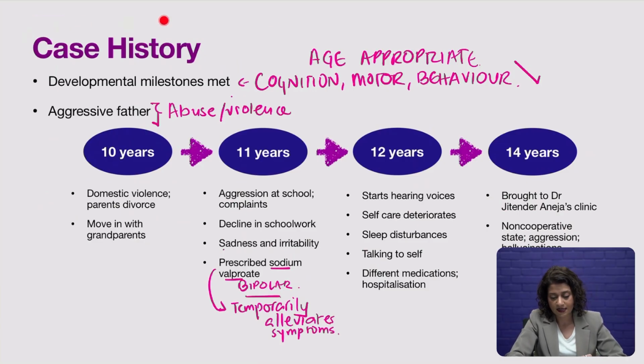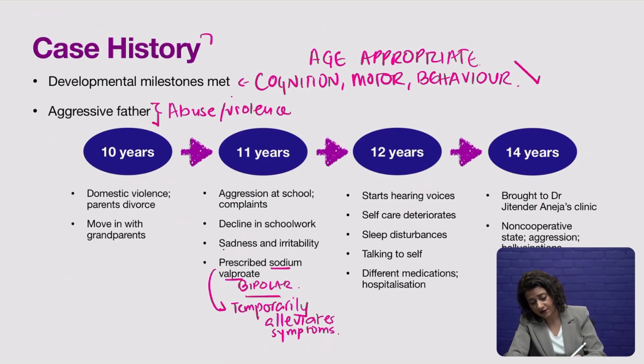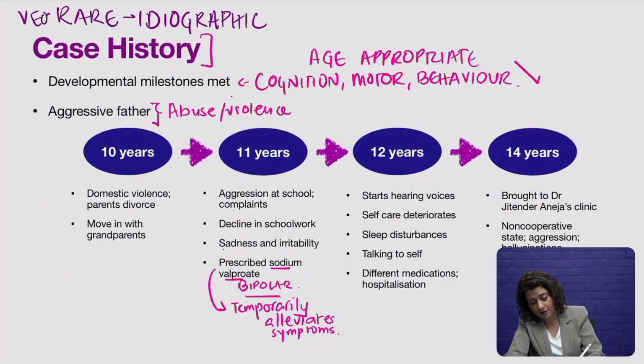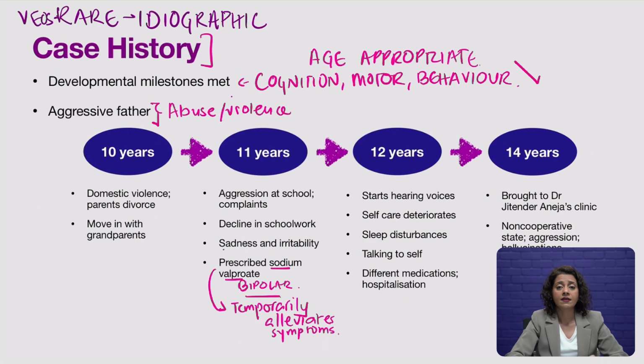So this is your entire case history, and these are very important details. You remember from your AS syllabus, case studies are predominantly idiographic, meaning they focus on the individual experience, and they really do tend to capture things that are rare. And you will remember also that VEOS is a rare condition. And so this is the boy's case history from the age of 10 to the age of 14, before which he did have a very difficult home environment with domestic violence, with violence from his father against him.